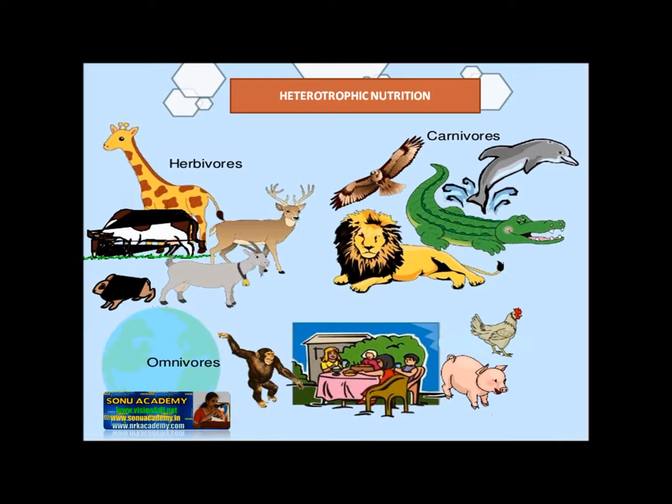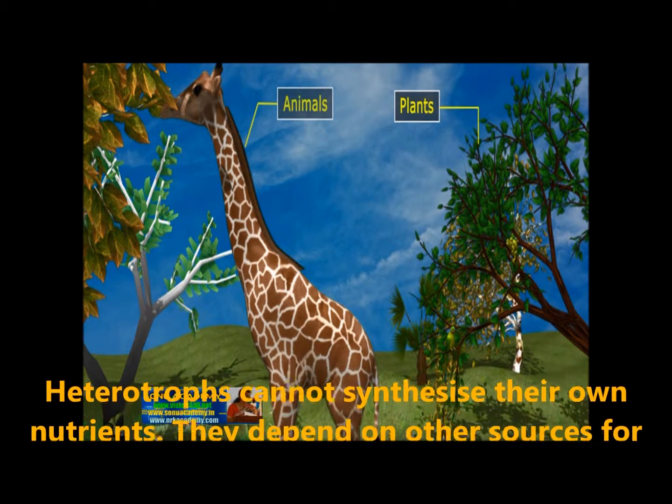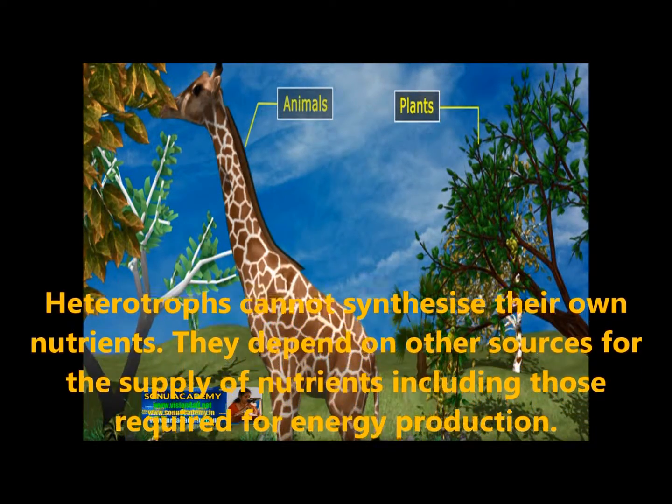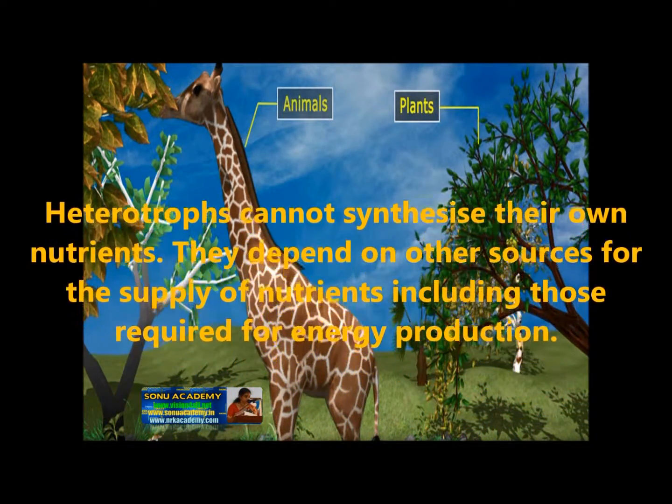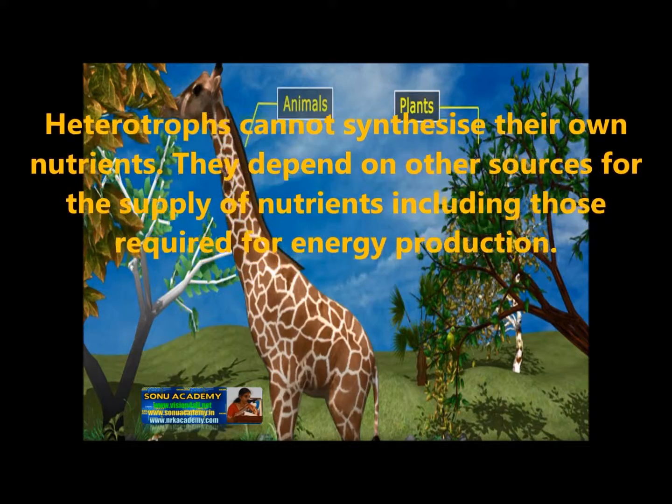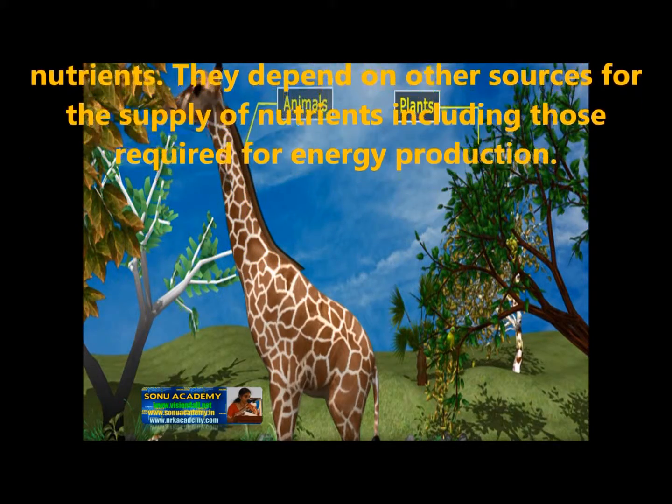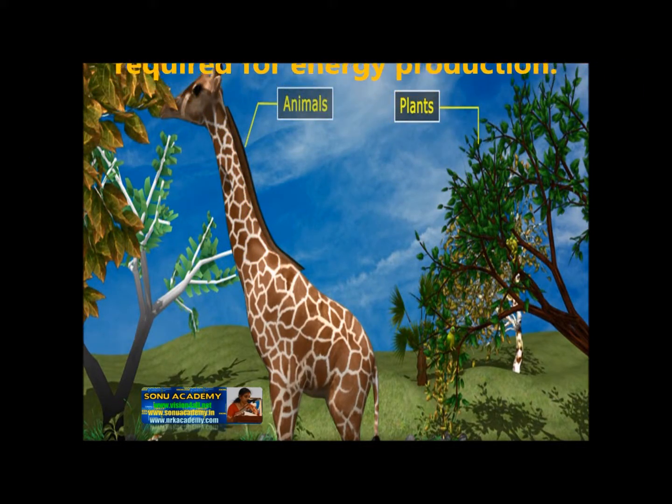Heterotrophic nutrition. Heterotrophs cannot synthesize their own nutrients. They depend on other sources for the supply of nutrients, including those required for energy production.